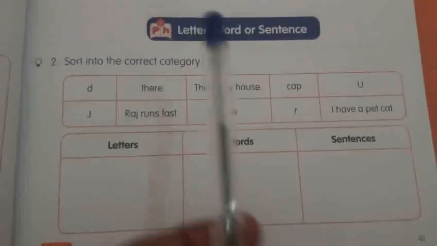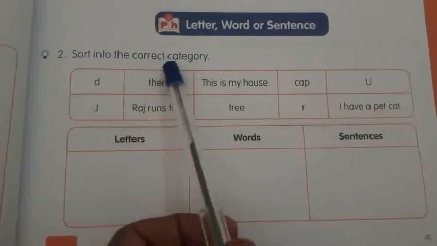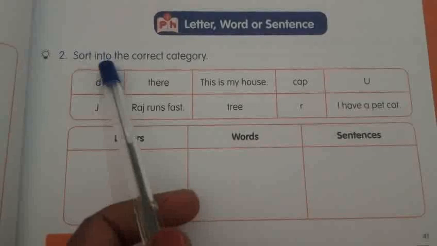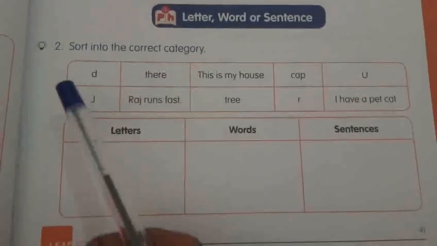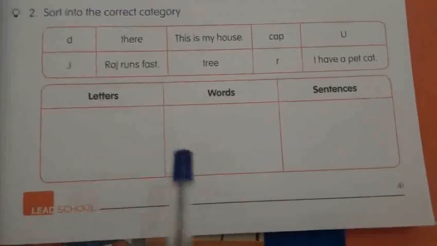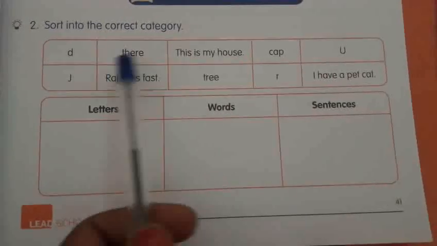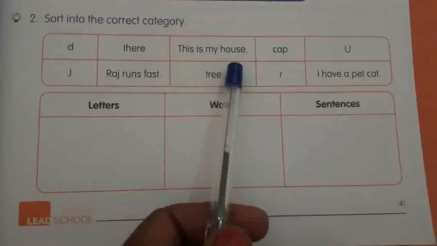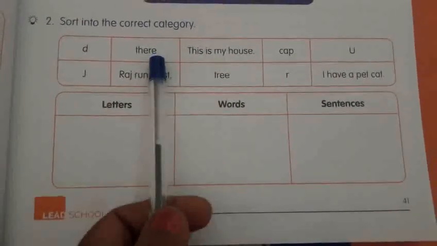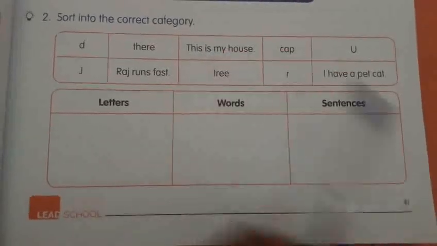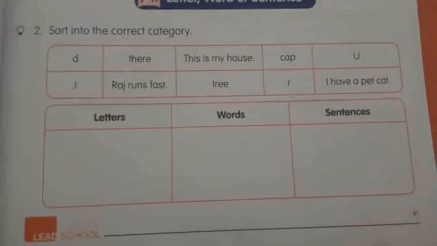See this, my dear children. This is worksheet number 12, question number 2. Sort into the correct category. Here we have some tabular columns: letters, words, sentences. Here they are mixed up. Letters, words, sentences. Right? Yes.